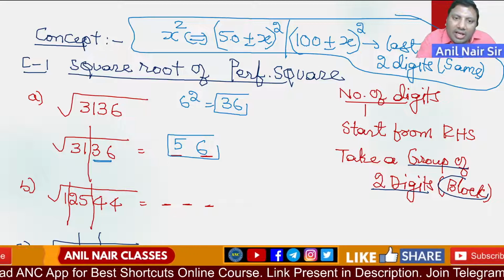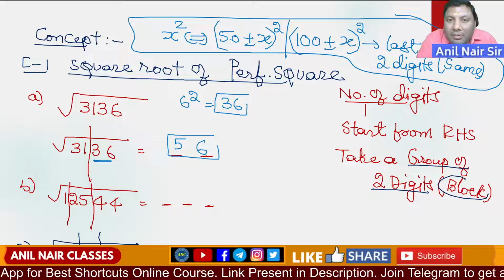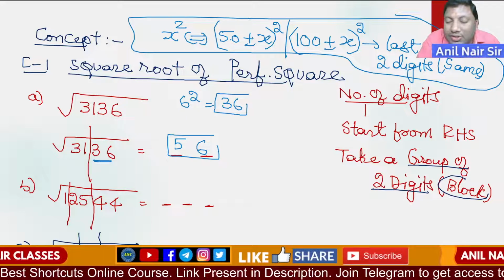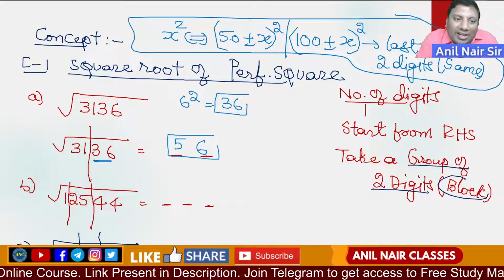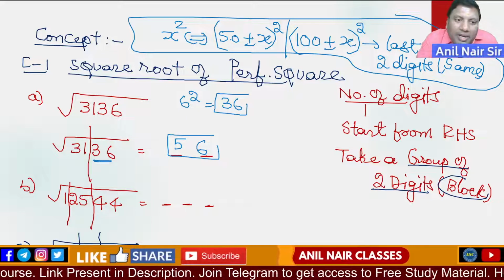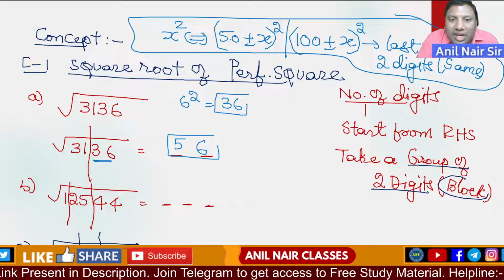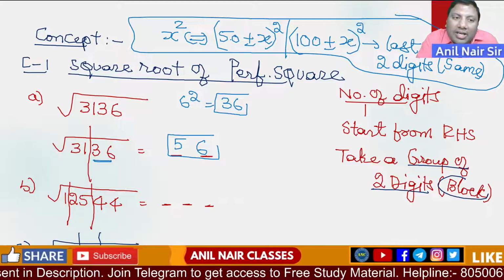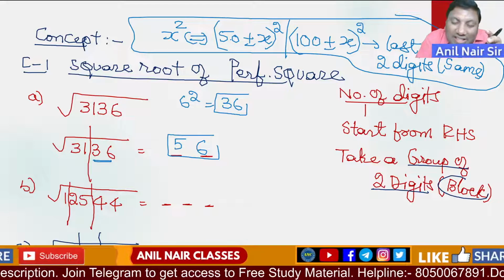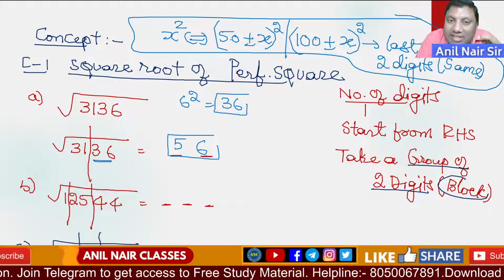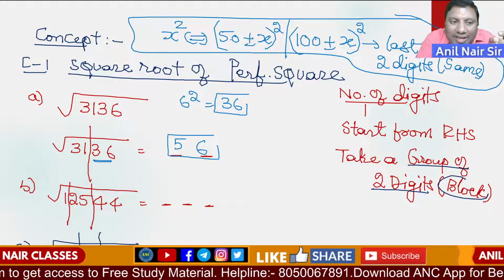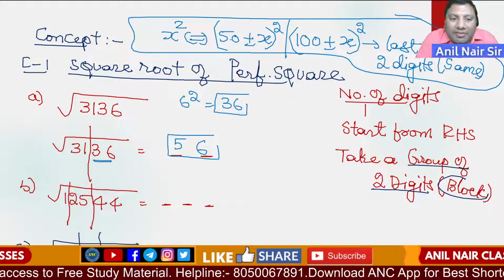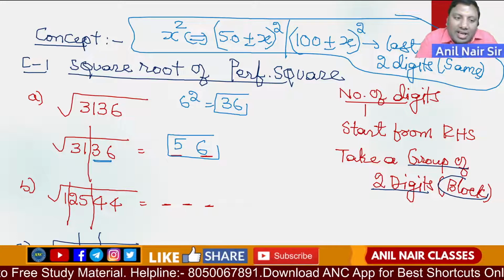Sir, can't I take 100 minus 6? 100 minus 6 is 94 square, which is greater than 8100. The number is around the 3000 range. 6 square is 36, 50 minus 6 is 44 square, but 50 square is 2500, so the answer should be greater than 50. So it is 56. Idea clear?